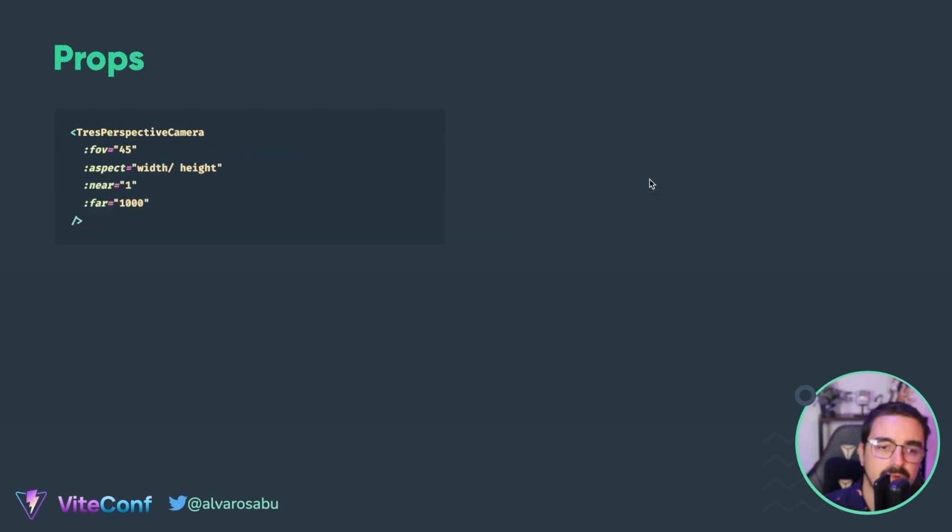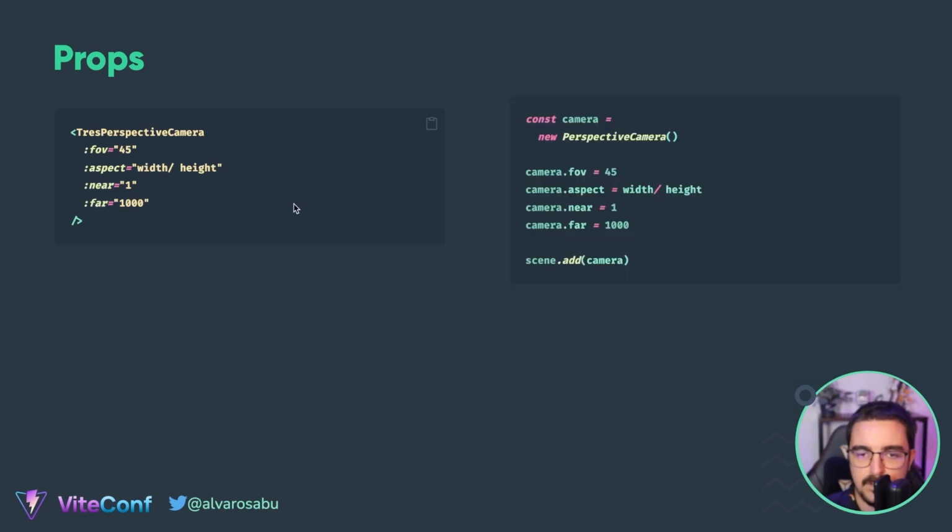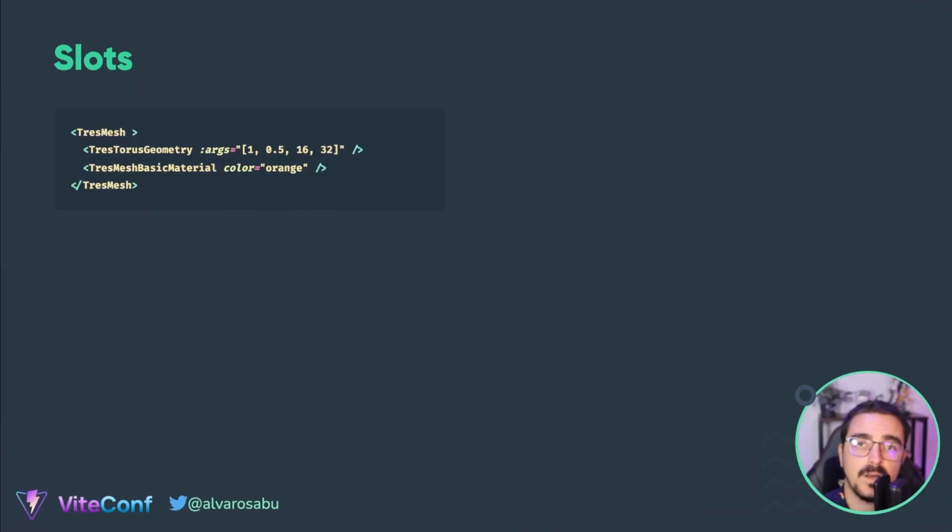Let's talk about props. Once you initialize it, you can also pass some properties to change. So in the perspective camera, we could even set up the field of view, the aspect ratio, the near and far like this, okay? This is going to be the equivalent of doing a const camera and not passing any arguments to the constructor, and then just setting the properties of field of view, aspect, near, far, right, and adding it to the scene. Then we have the slots.